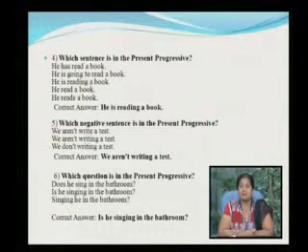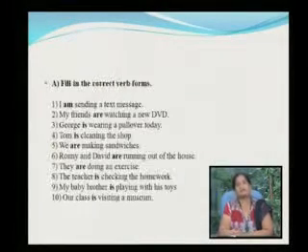Which question is the present progressive? Does he sing in the bathroom? Is he singing in the bathroom? Singing, he is in the bathroom. The last one is incorrect. Is he singing in the bathroom is the correct answer.